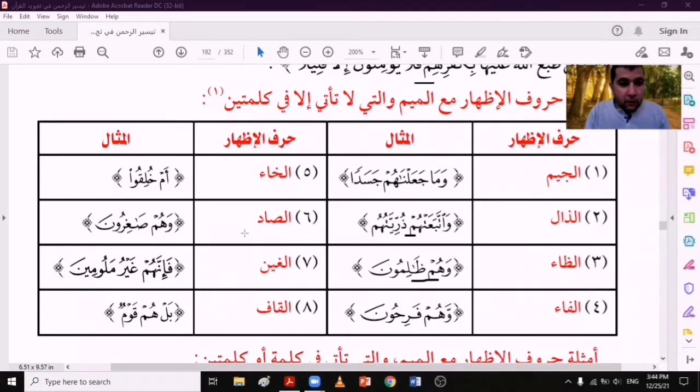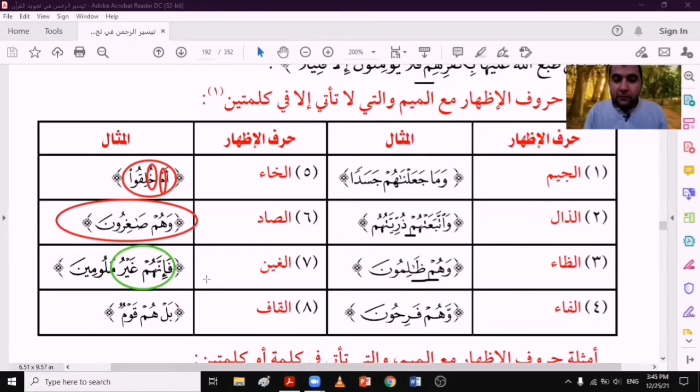And with the letter kha, as in أَمْ خُلِقُوا, meme sakina followed by kha, so we should pronounce the meme clearly. And with the sad, as in وَهُمْ صَاغِرُونَ. Here, the meme sakina followed by sad, so we should pronounce the meme clearly. And with the letter ghain, as in فَإِنَّهُمْ غَيْرُ مَلُومِينَ. فَإِنَّهُمْ غَيْر, meme sakina followed by ghain, so we should pronounce the meme clearly.